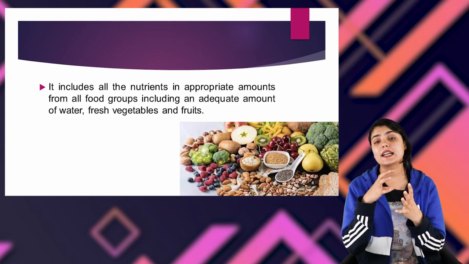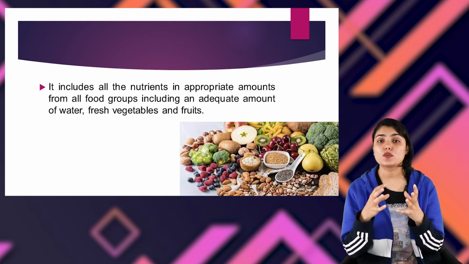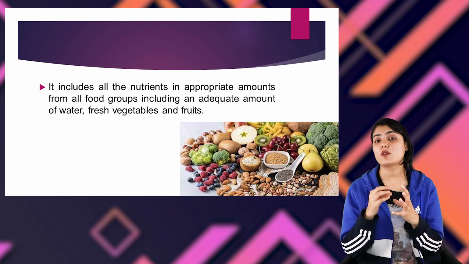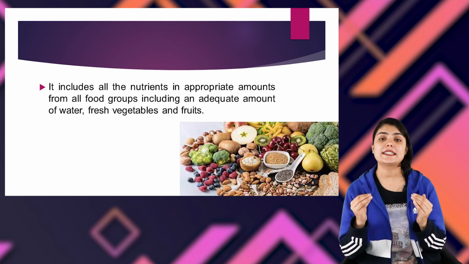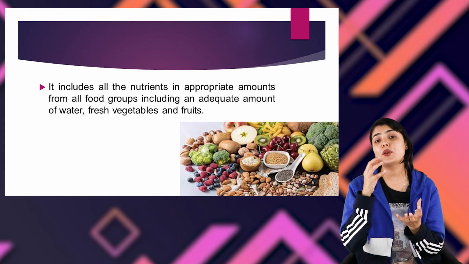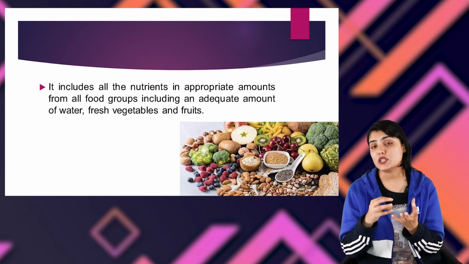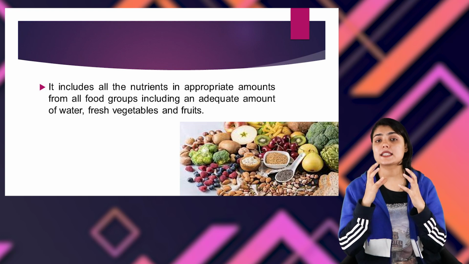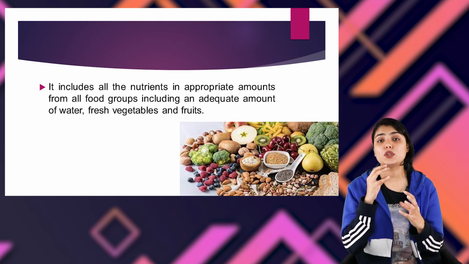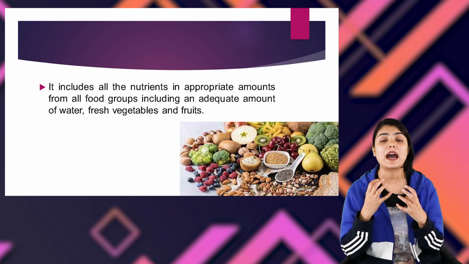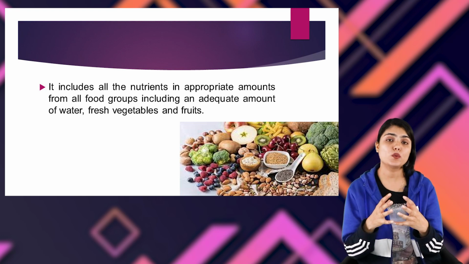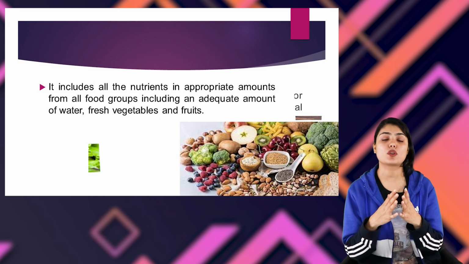A healthy diet consists of all different kinds of nutrition in appropriate amounts. So there is a particular requirement of our body to consume every different type of nutrition. The appropriate amount of nutrition is to be consumed, and a healthy diet is a diet that has the appropriate amount of the nutrients required by our body. A healthy diet also consists of a lot of fruits and vegetables and consumption of water.